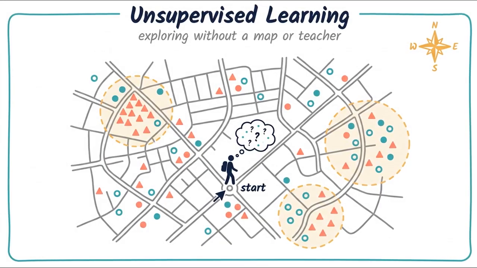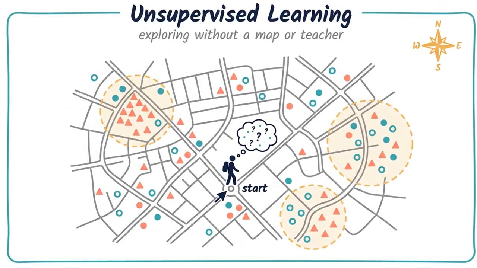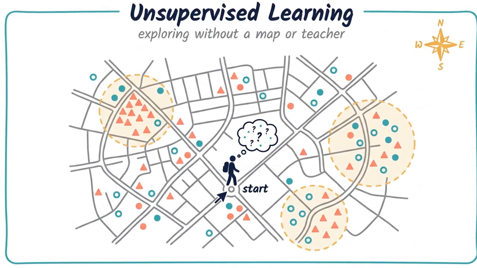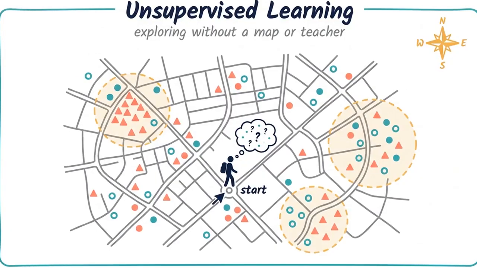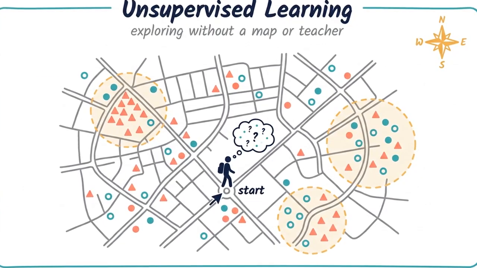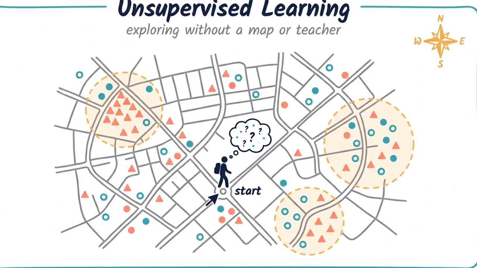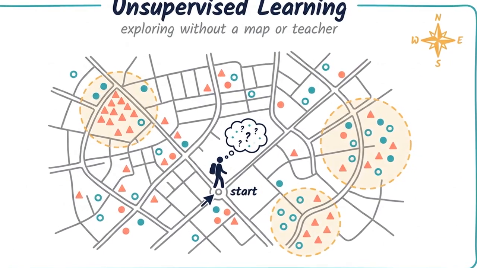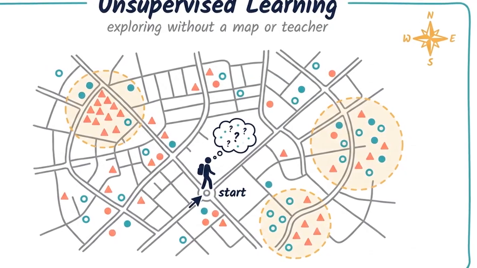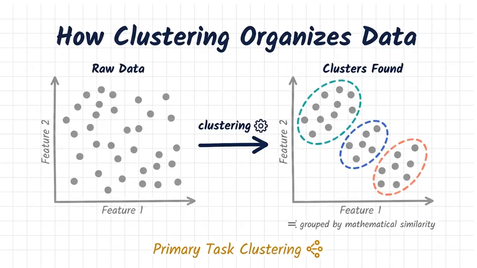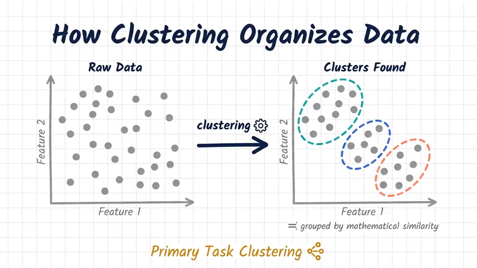Without a teacher, unsupervised learning is like exploring an unfamiliar city without a map. Here, we feed the algorithm unlabeled data, meaning there are no predefined categories or correct answers. The machine must investigate the raw data, analyze its features, and discover hidden structures or patterns on its own. Instead of predicting labels, it describes the data's organization.